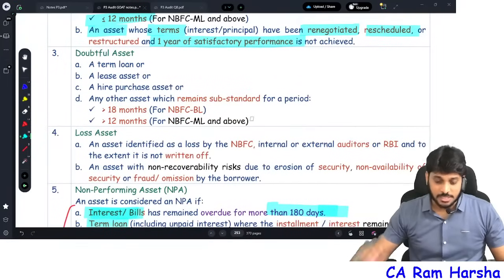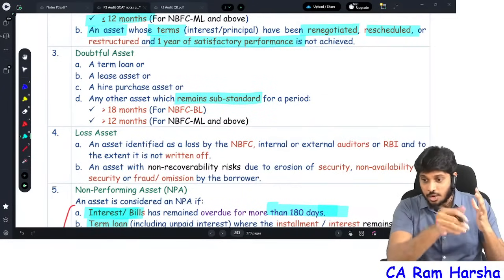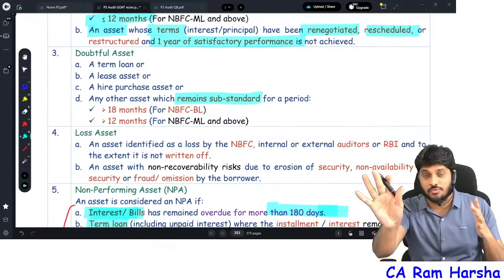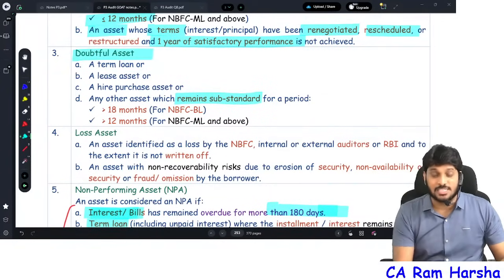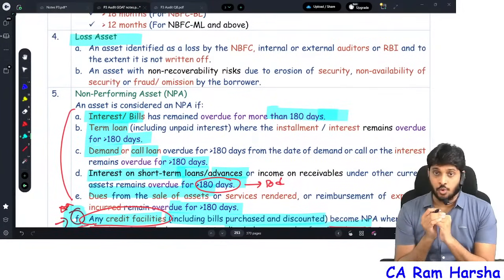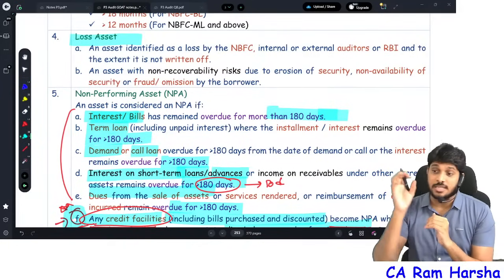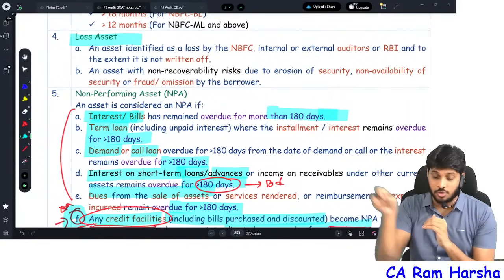Then doubtful asset. What is a doubtful asset? If the substandard period of 18 or 12 months is also completed, now it is entering the 19th month or 13th month from the substandard category, straight away we classify it as doubtful. Then loss asset. This is something that has to be done manually. The internal auditors, external auditors, RBI or the NBFC, if they identify some doubtful asset as a loss asset, they will classify it from doubtful asset to loss asset.